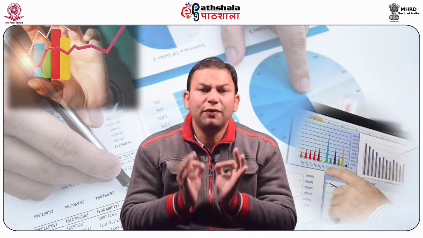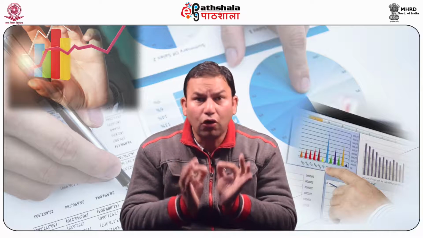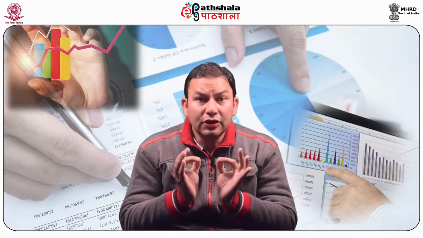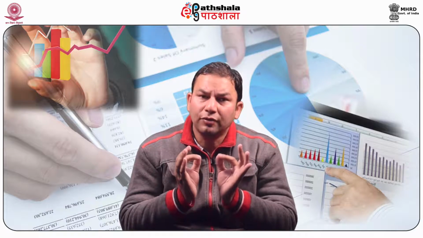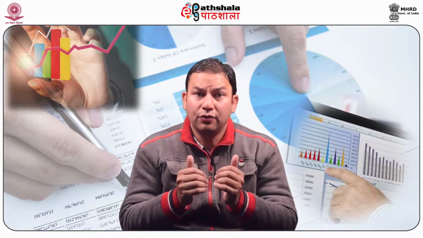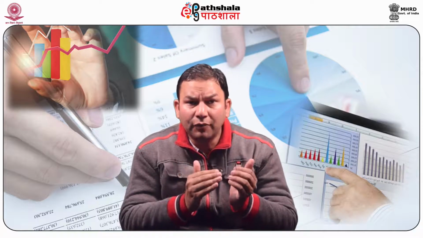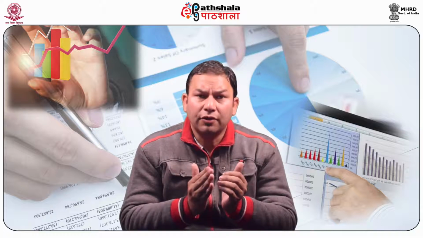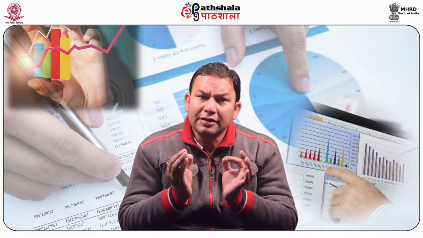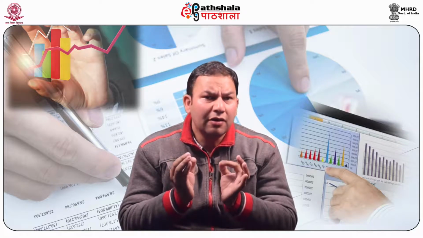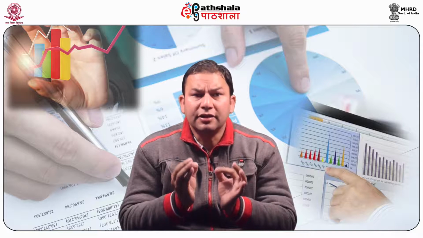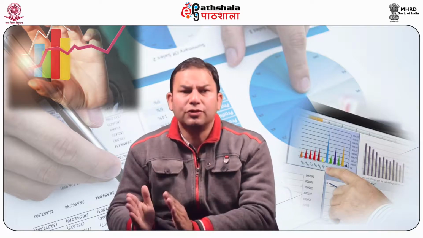Now, classification of opening stock. The opening stock can be classified into stock of raw material. Factories use raw material for production of the product in which they have been dealing. Value of raw material at the beginning of the accounting period is shown at the debit side of the trading account. Stock of work in progress. This stock is also known as semi-manufactured or partially finished goods. It is neither raw material nor finished goods.